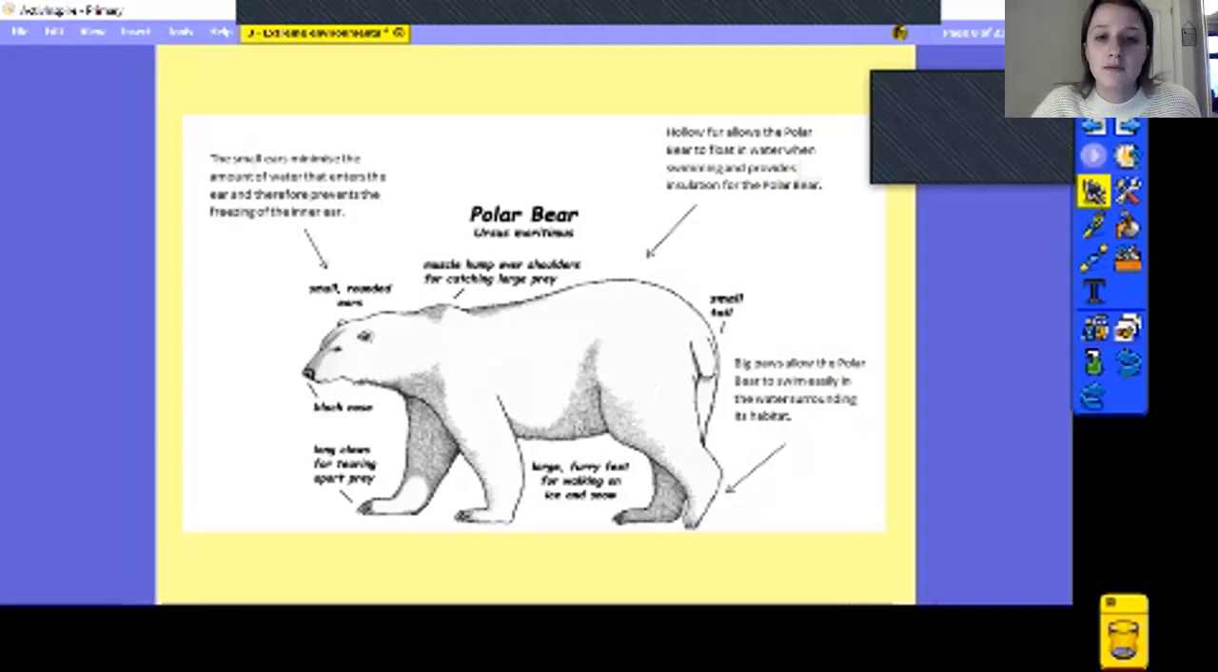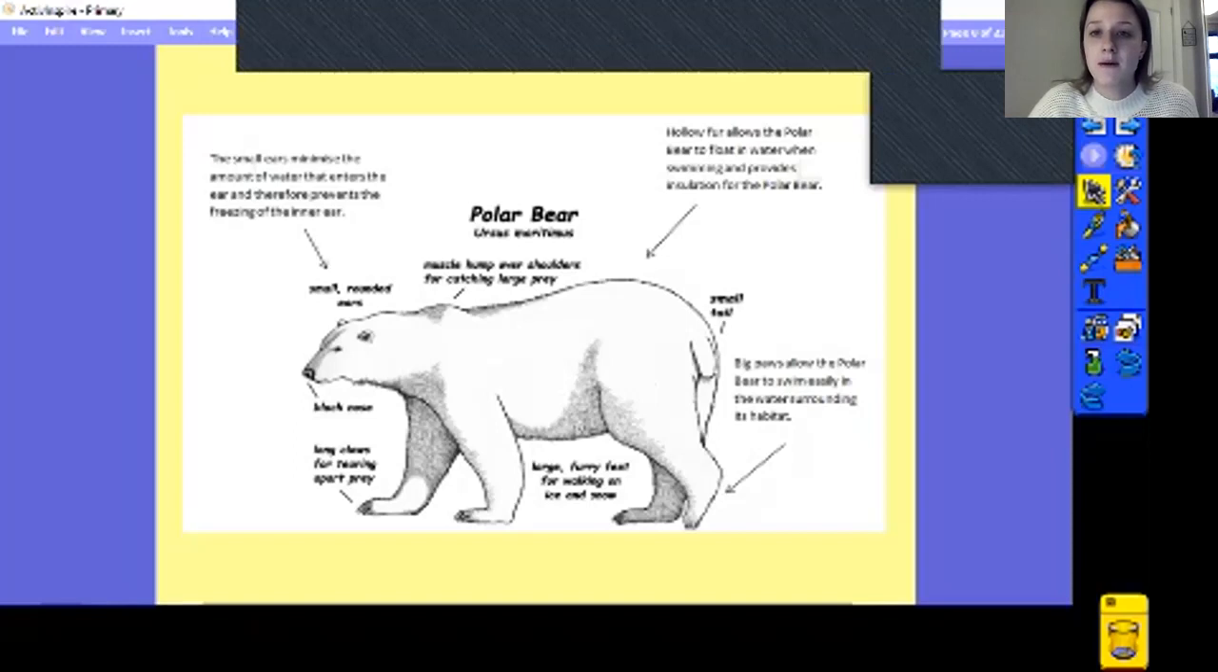They've got a muscle hump over their shoulders for catching large prey. So it means that they're really muscly and really strong in those front legs so that they can get the prey. And they've got hollow fur that allows a polar bear to float in water when it's swimming.